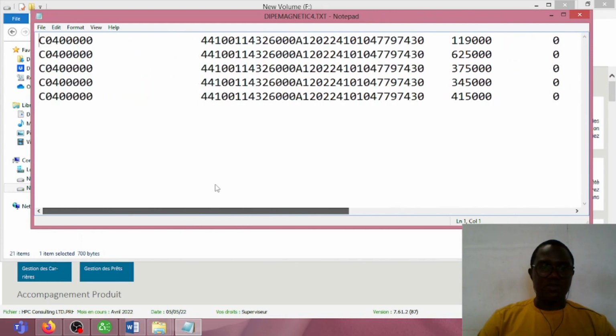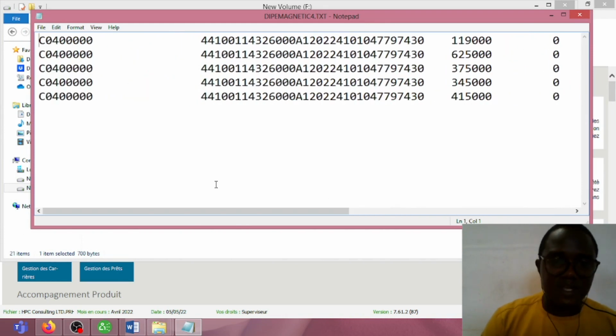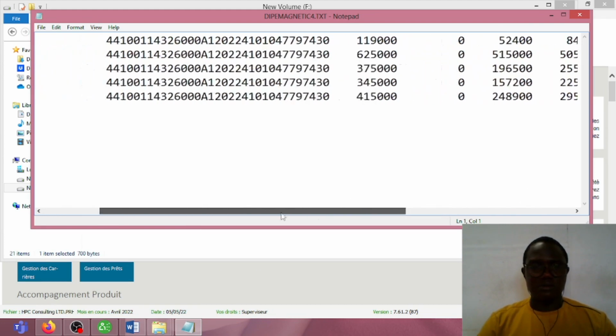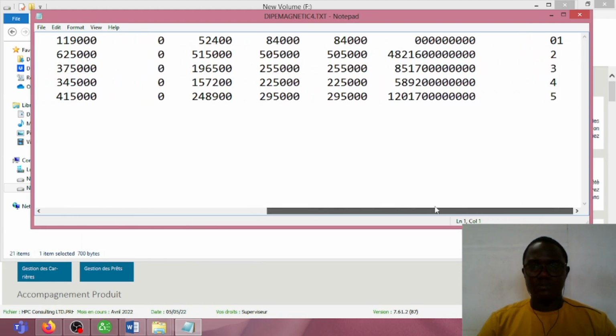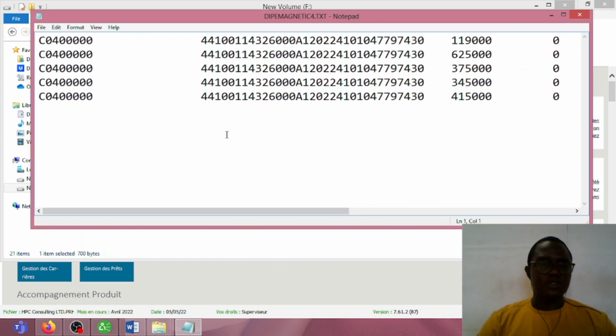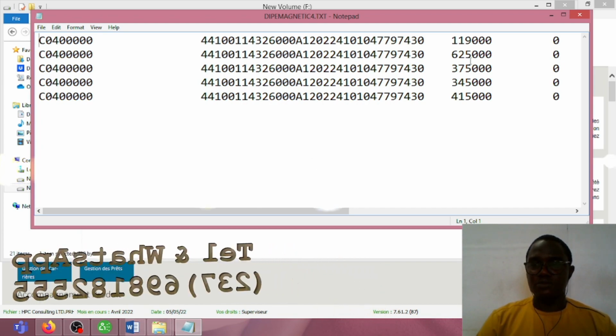You see that even if you have 1,000 workers, 500 workers, I can configure it to produce this zip magnetic automatically. With this zip magnetic, you can simply go to the CMPS platform, upload this zip magnetic and perform your declaration.